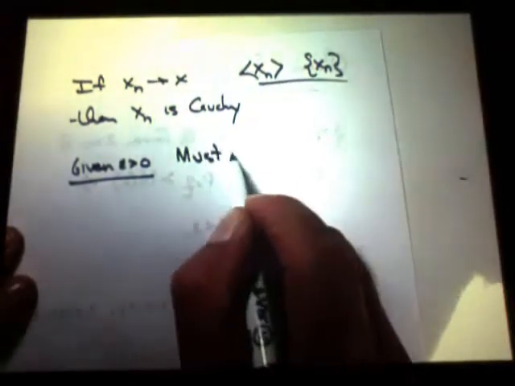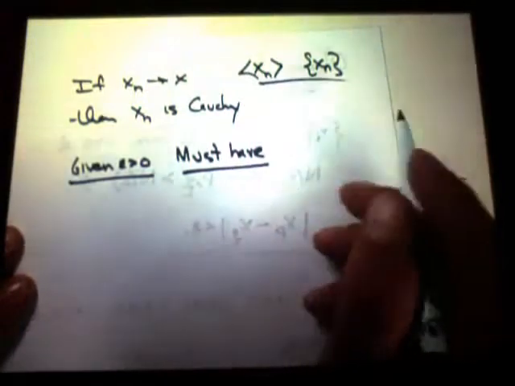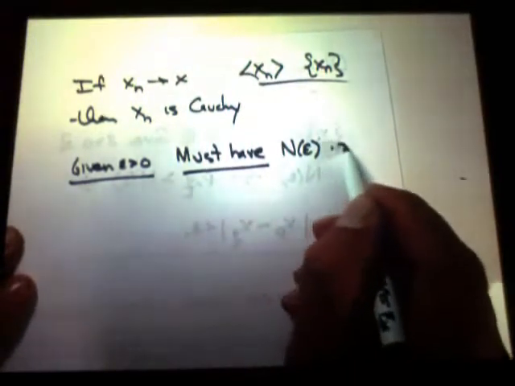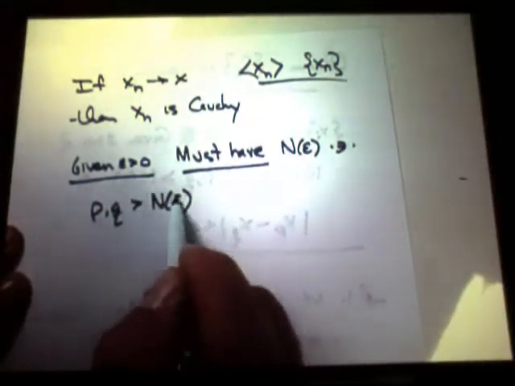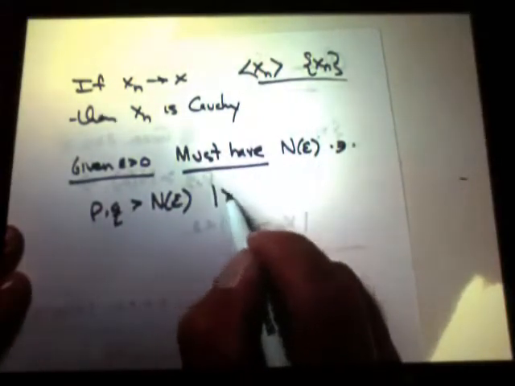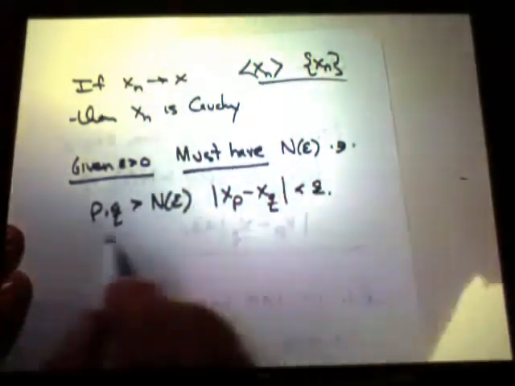What should we do first? We have to come up with a capital N such that, given epsilon greater than 0, there is an N of epsilon such that whenever p and q are both greater than that, x_p minus x_q is less than epsilon.